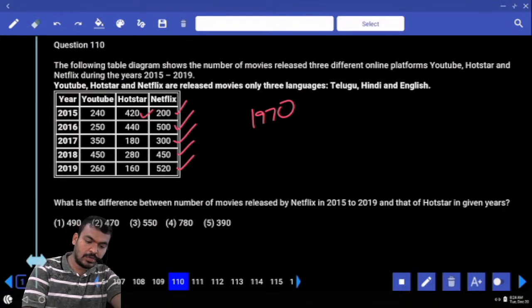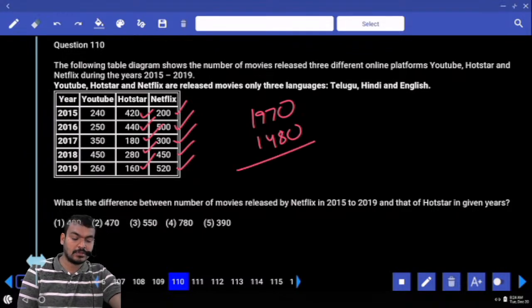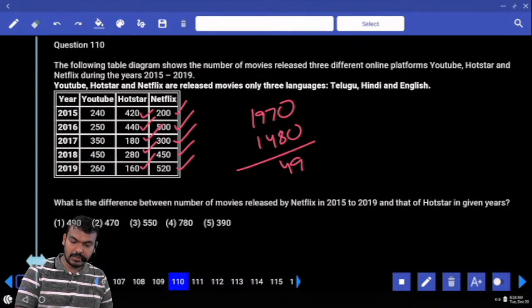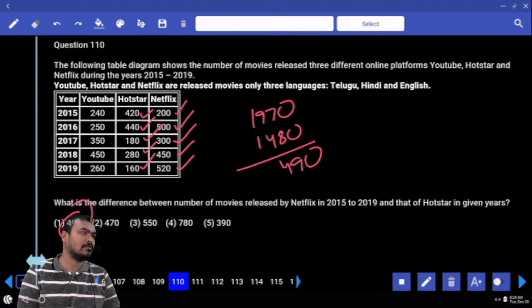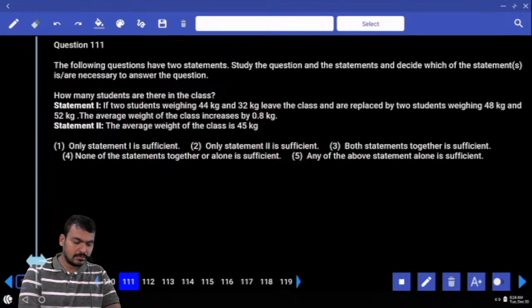Okay. 420, 440, 860. 860 plus 180, 1040. 1040 plus 160, 1200. 1200 plus 280, 1480. What is the difference? 490. If directly the difference is taken, we get the same value, sir: 420, 200, 440, 500, 180, 300. Same answer. Next, 111.